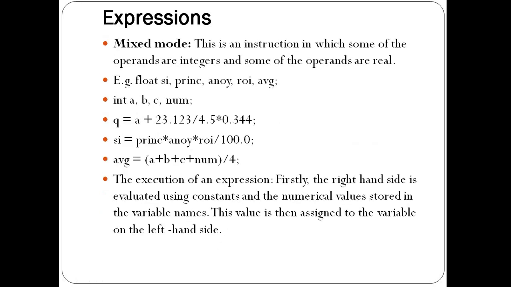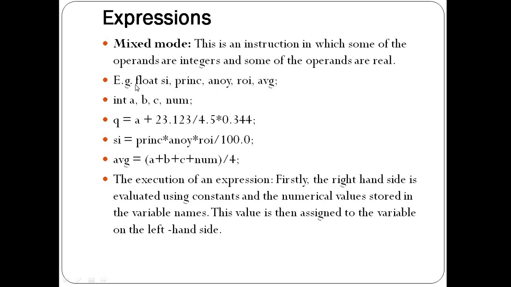Okay. Now the third type is mixed mode. Mixed mode means what? These are expressions in which some of the operands are integer and some of the operands are real. Mixed mode is a combination of decimal numbers as well as whole integer numbers, that is positive or negative. So that is the third type of expression used in the C language, called mixed mode. So let us take an example here.